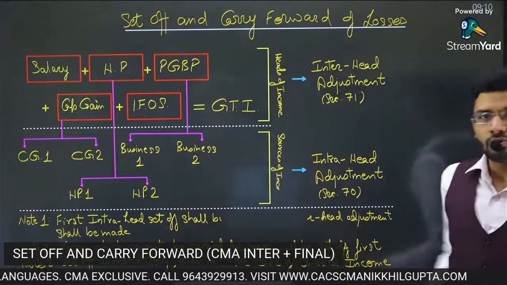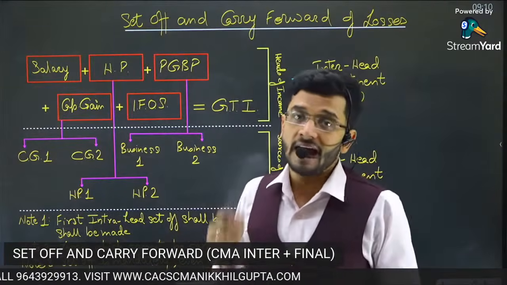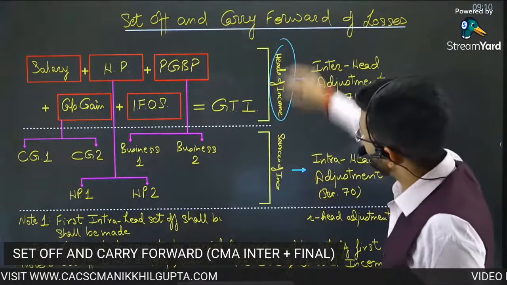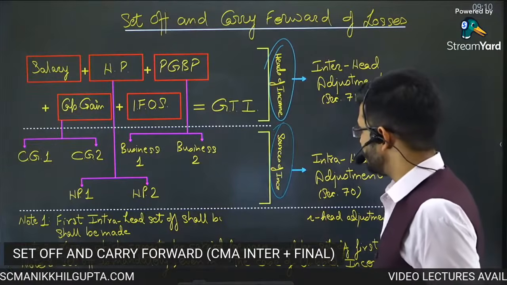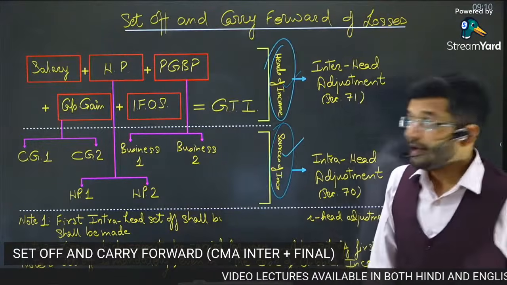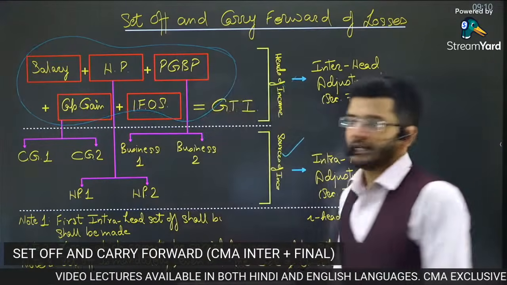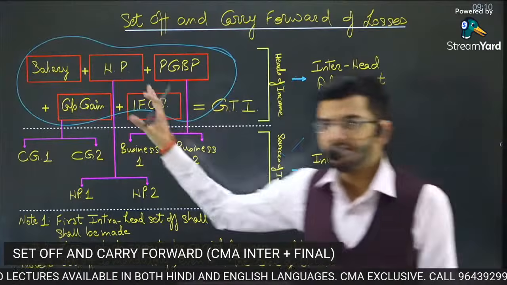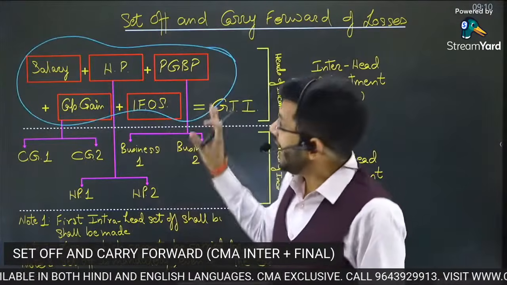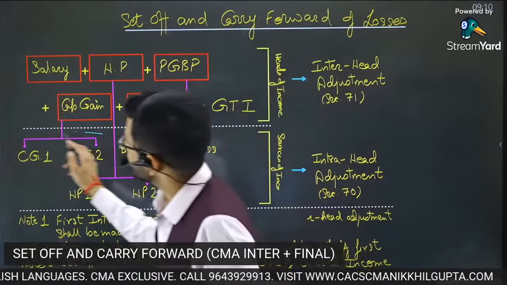Before coming on to those two levels, let me get you back to the basic concepts chapter, where I had discussed the difference between heads of income and sources of income. Heads of income are these five: salary, house property, PGBP, capital gain, income from other sources. And within these heads, there can be various sources of income.